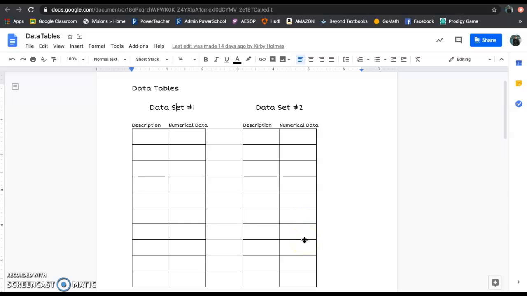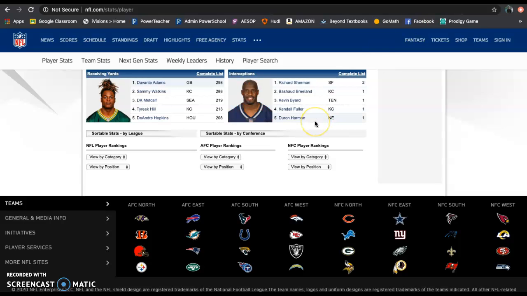Okay. Say you don't want to do weather. Say you want to do football or a sport. If you guys look here, I just went to NFL.com stats player. I just Google searched NFL stats. This is literally what I do. And some of you are like, well, where do I go? I don't know. Use the internet. Be independent and try to figure this out. Be problem solvers.